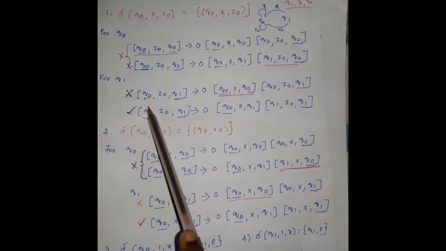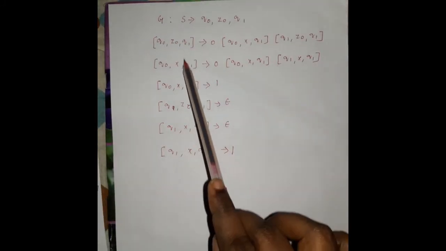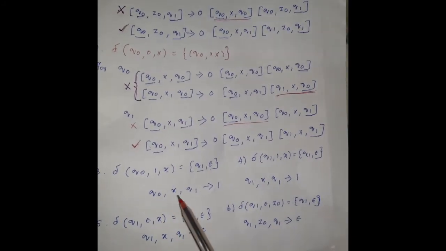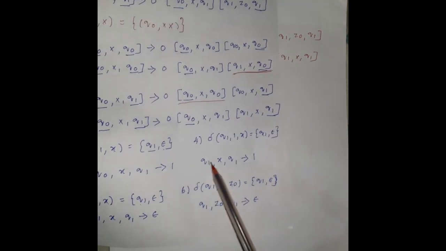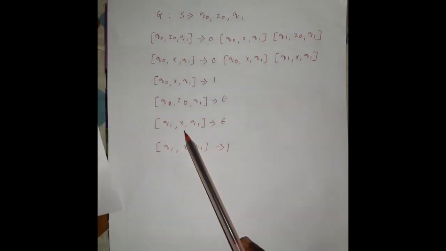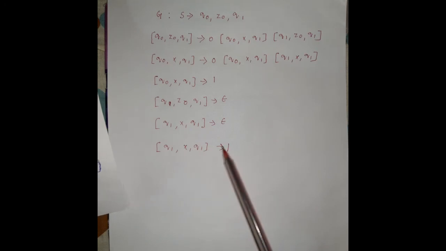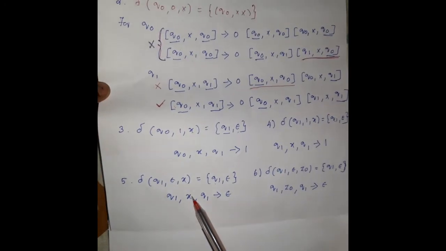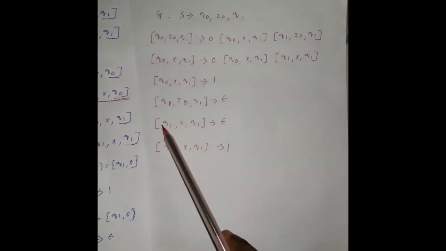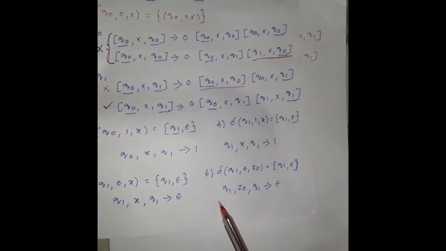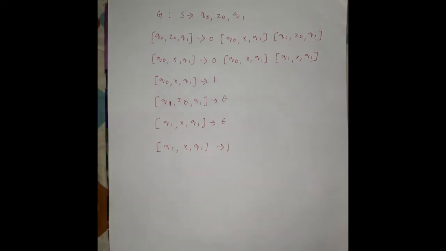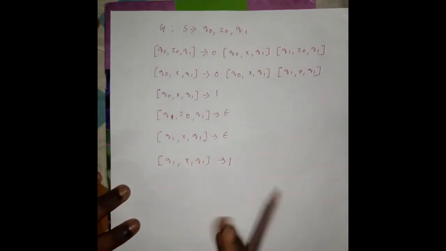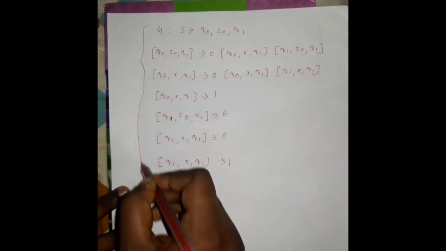That's why we are taking only these two production rules from the above transition function, and the remaining ones have to be written: q0 x q1 goes to 1, q1 x q1 goes to 1, q1 x q1 goes to epsilon, and q1 z0 q1 goes to epsilon. So this is the final grammar for the above pushdown automata.